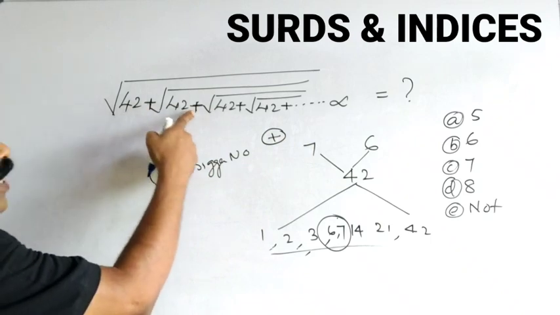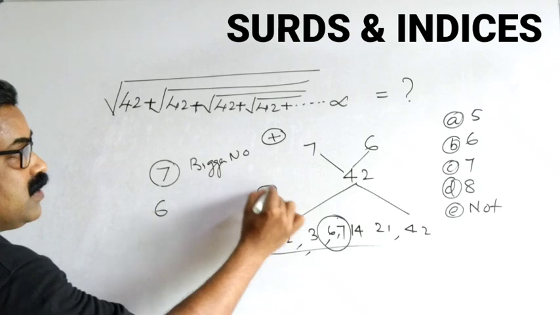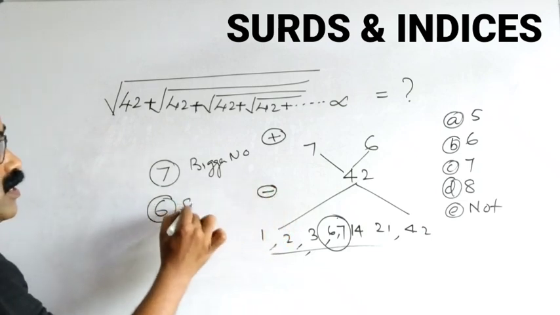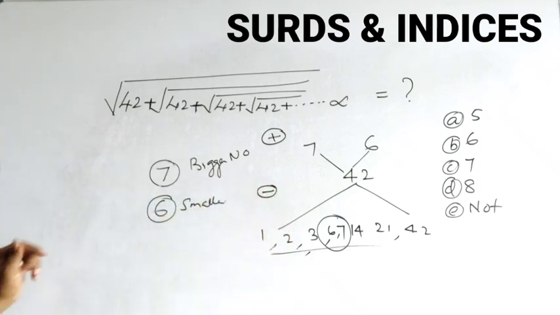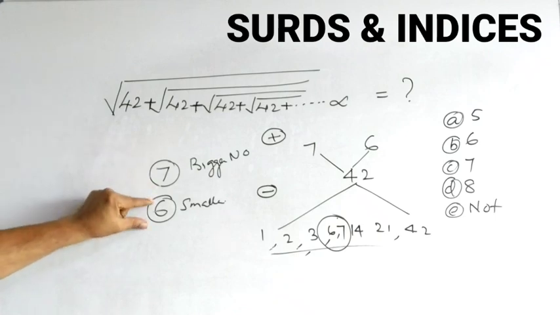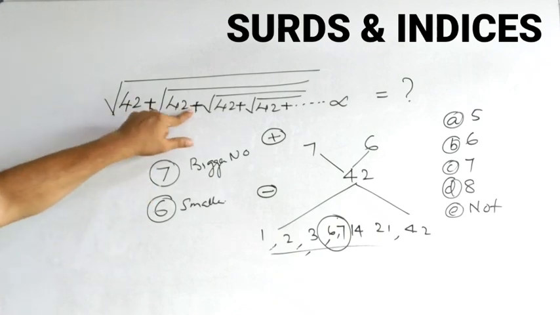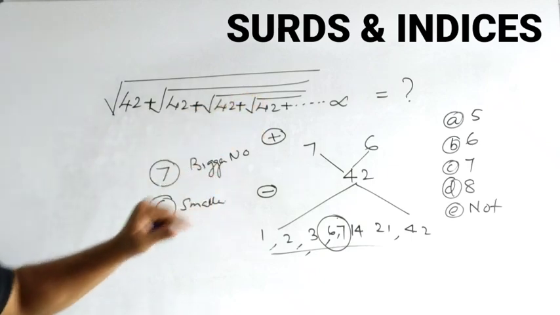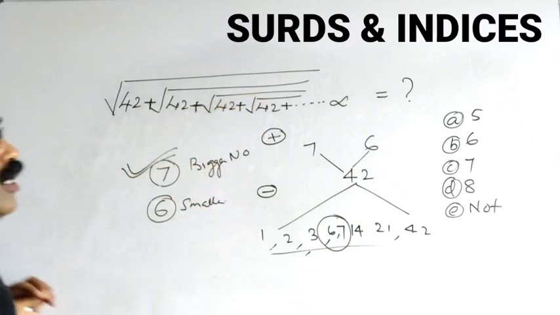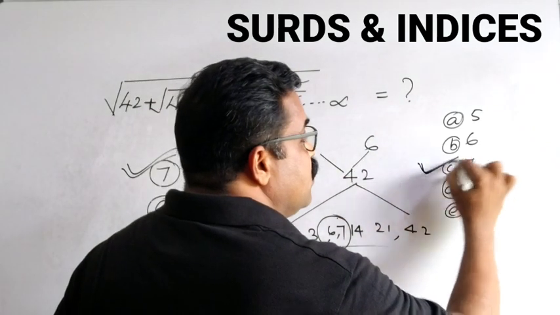And if minus sign is given, then the answer will be the smaller number. So the factors are 7 and 6. Here plus is given, so the answer should be the bigger number. Accordingly you can mark the correct answer as 7.